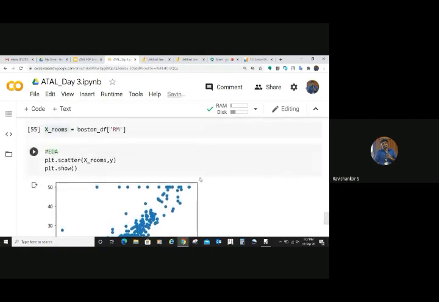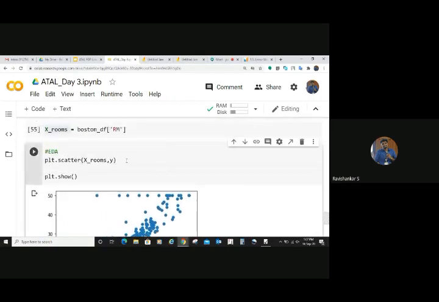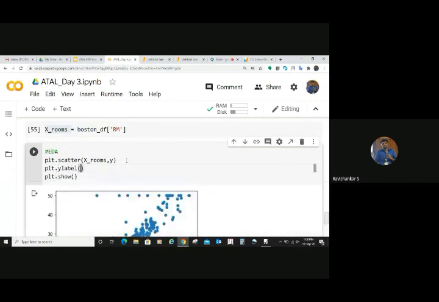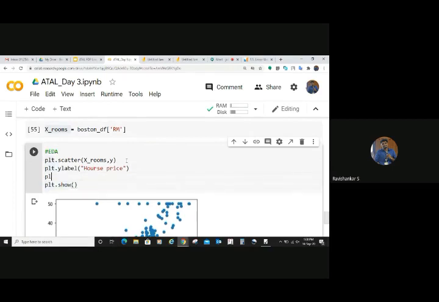So in the y-axis, what is actually there, in the x-axis? You can give that x label and y label. plt dot ylabel. So that is going to be what? Going to be the price of your house, right? I have a bit of domain knowledge. So this is going to be your house price, right? And what about this? The x label. So let me put the x label here. It should be house, there is R here.